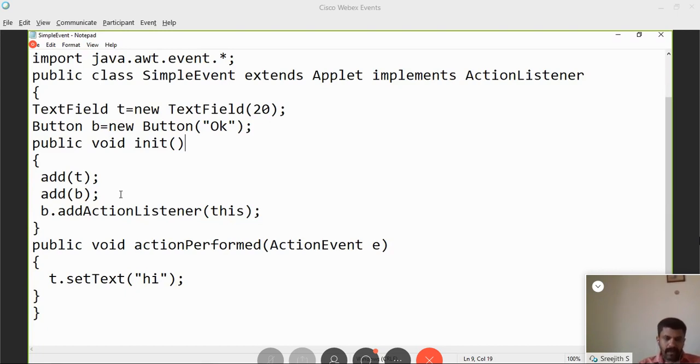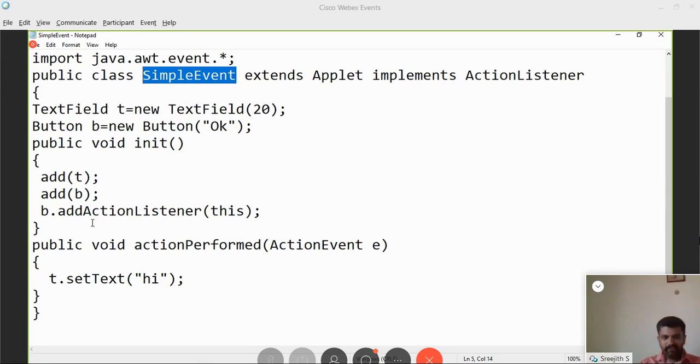Unless we add an action listener to a button, the events to that button will not be monitored. So we have to use a function called addActionListener: b.addActionListener, so this button is monitored for events. Within the brackets you have to use the keyword this. Why this? The parameter of addActionListener has to be the object of a class which implements ActionListener. I hope you understand, there is no confusion.